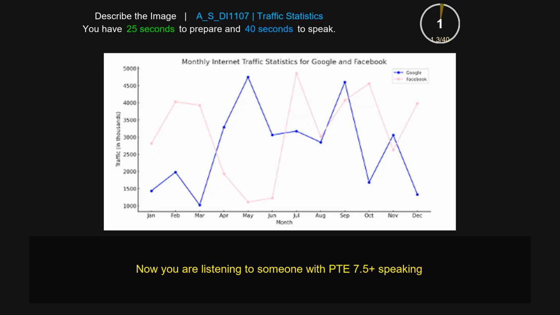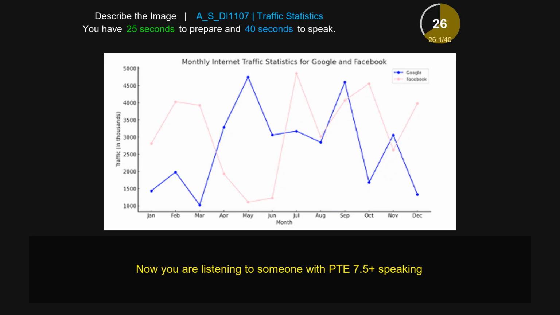The title of the line graph is Monthly Internet Traffic Statistics for Google and Facebook. On the x-axis we have January, February, March, April, May, June, July, August, September, October, November and December. On the y-axis we have traffic in thousands: 1000, 1500, 2000, 2500, 3000, 3500, 4000, 4500 and 5000.